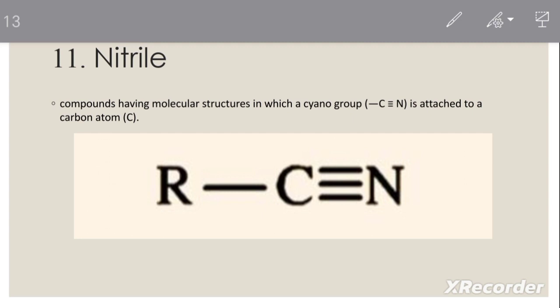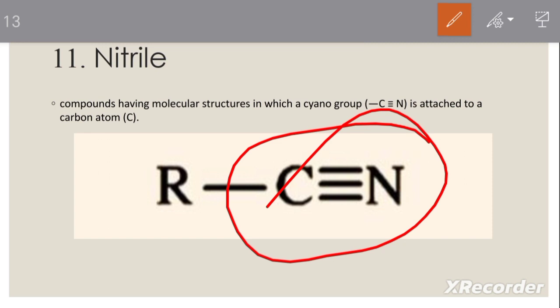So carbon can have 4 bonds, 3 bonds are with nitrogen, and as the other bond there can be a bond with alkyl or aryl groups. So here it is given as the common structure. If carbon is bonded to a nitrogen with 3 bonds and an aryl or alkyl group is bound as the other bond, then that is a nitrile.